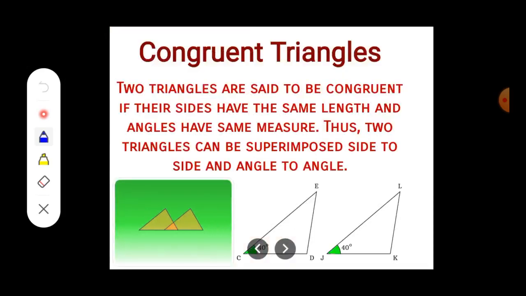Now, as the chapter is congruent triangles, let us discuss a few things about congruent triangles also. Two triangles are said to be congruent if their sides have the same length and their angles have the same measures. Thus, two triangles can be superimposed side to side and angle to angle. You can see in the figure here, the measure of the angle will be the same, and not only that, the sides will also be the same.